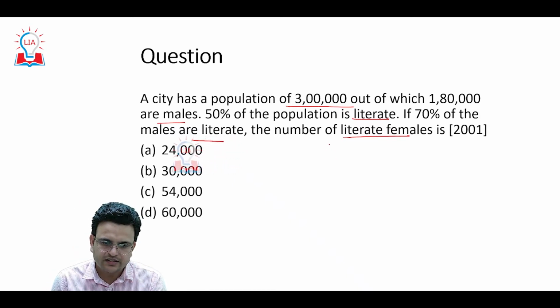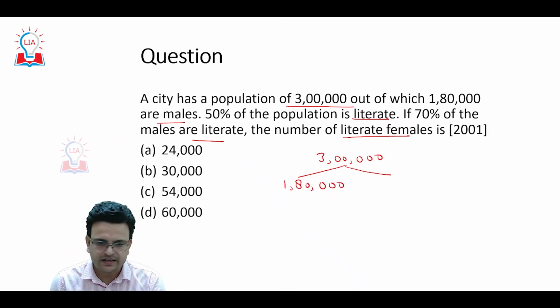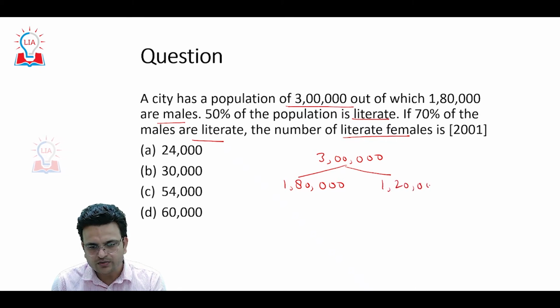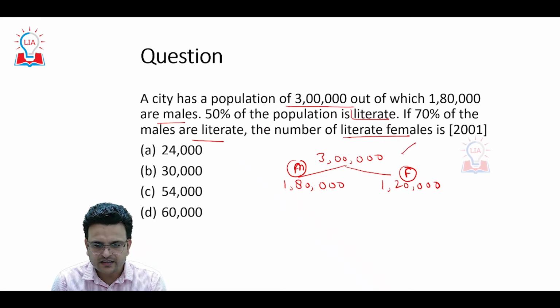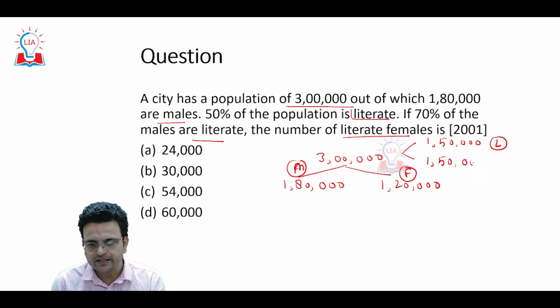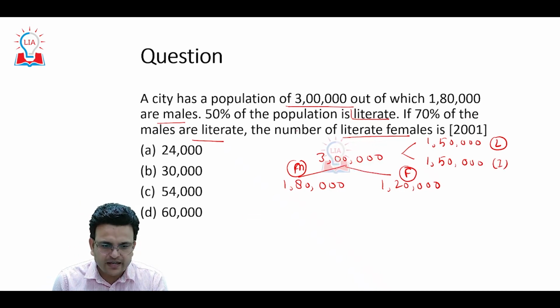Like, total population is 3 lakh. Clear? Among them, 1,80,000 are male. Clear? So the remaining 1,20,000 will be female. The second thing is that 50% of the population is literate. It means 1,50,000 are literate and 1,50,000 are illiterate. Clear?